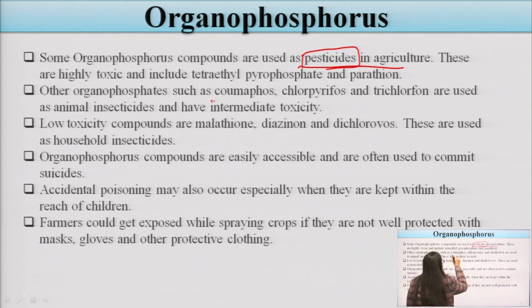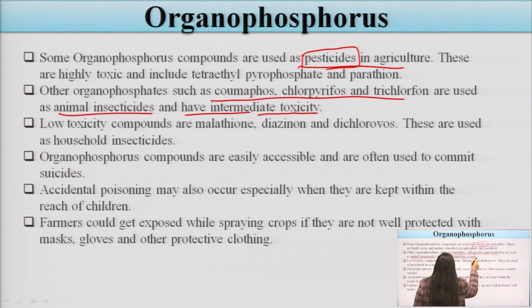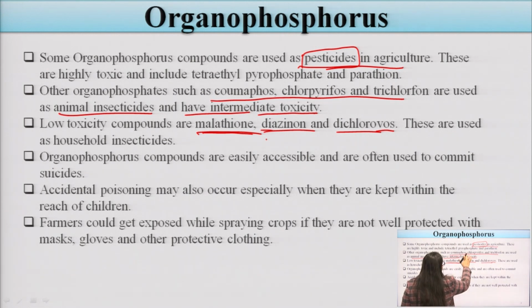Some of the low toxicity organophosphorus compounds are malathion, diazinon and dichlorvos. These have lower toxicity compared to the other compounds. These are used in households, meaning in household insecticides we can use these three compounds because they have a lower risk of toxicity.